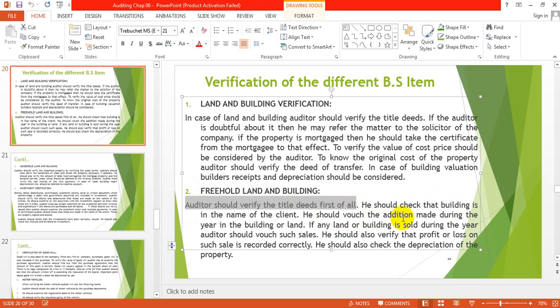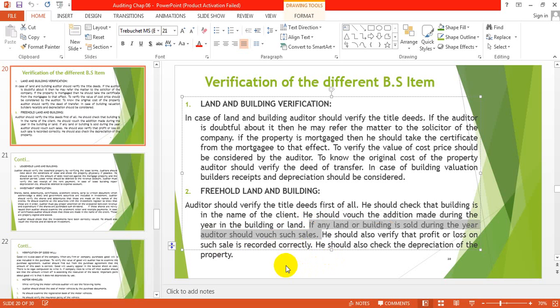He should vouch the additions made during the year in the land and building. He will check whether some addition is made to the land and building or not. Addition here means that new land or building is purchased or not. If any land or building is sold during the year, the auditor should vouch such sales. Out of the previous land and building, if a piece of land or building is sold, he will check this.